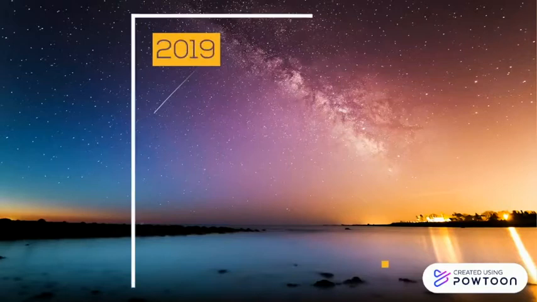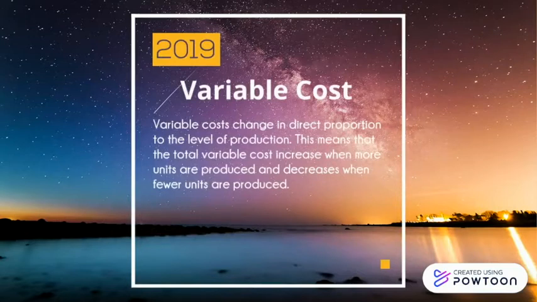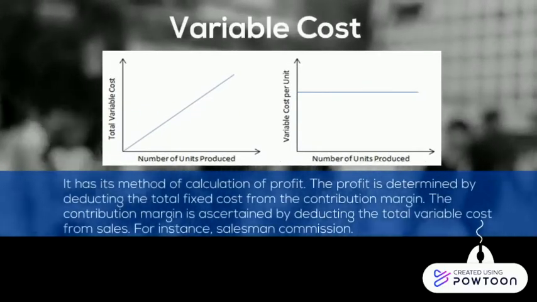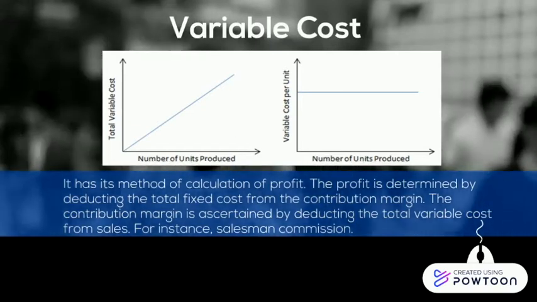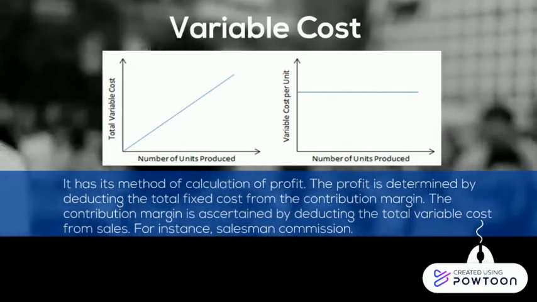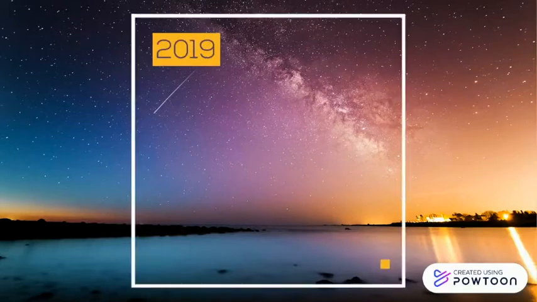The second behavior cost is variable cost. Variable costs change in direct proportion to the level of production. This means that the total variable cost increases when more units are produced and decreases when fewer units are produced. It has its method of calculation of profit. The profit is determined by deducting the total fixed cost from the contribution margin. The contribution margin is ascertained by deducting the total variable cost from sales. For instance, salesman commission.